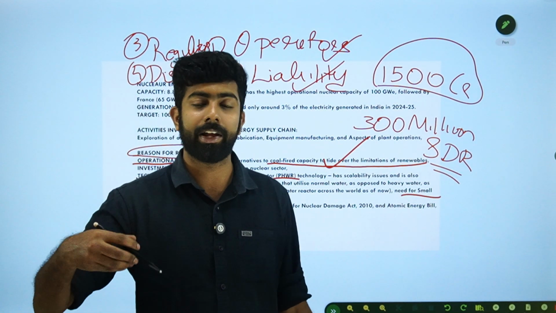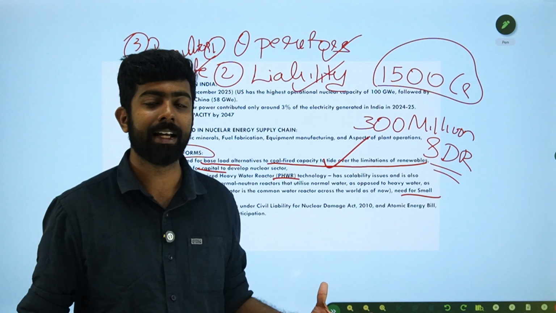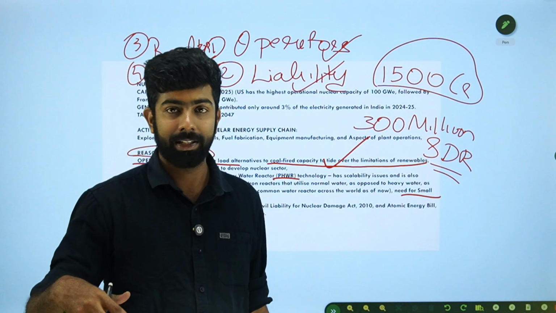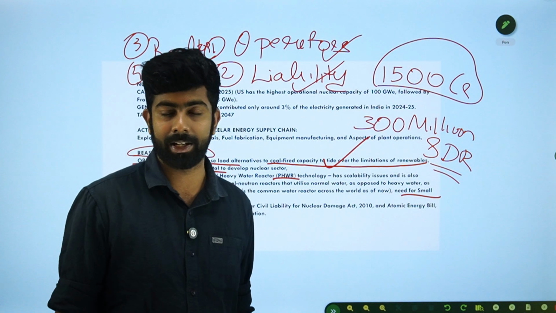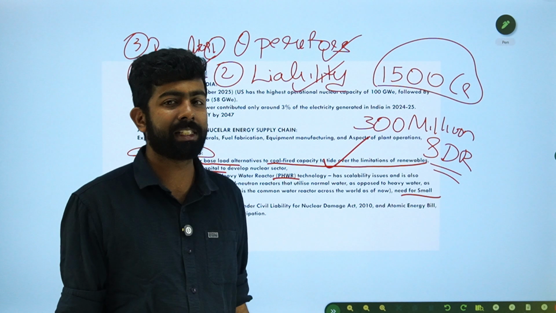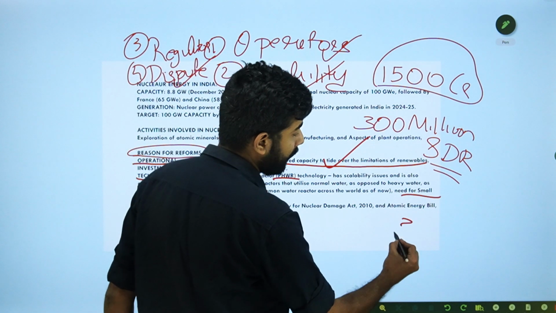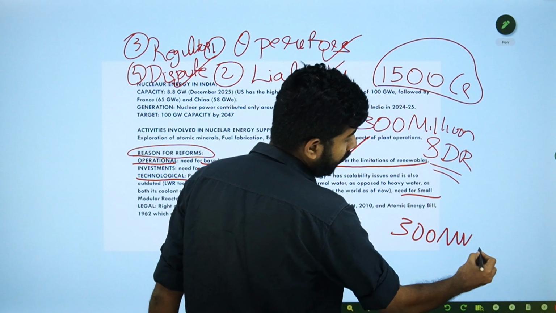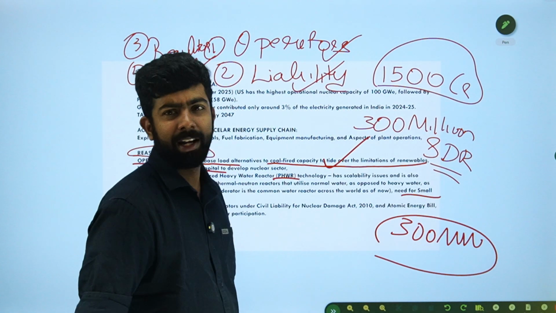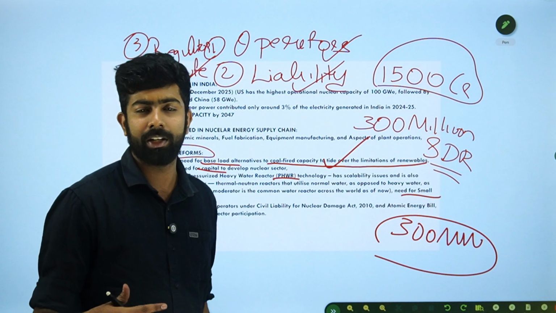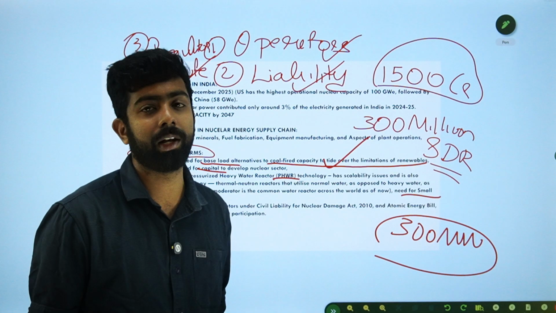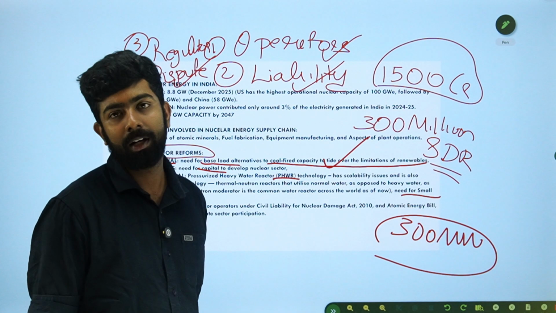The Indian government is trying to push India as a hub for small modular reactors, their manufacturing and everything, and this also suits our needs. It produces up to 300 megawatt, and it has recycled fuel and shorter time taken to refuel, which is also advantageous.